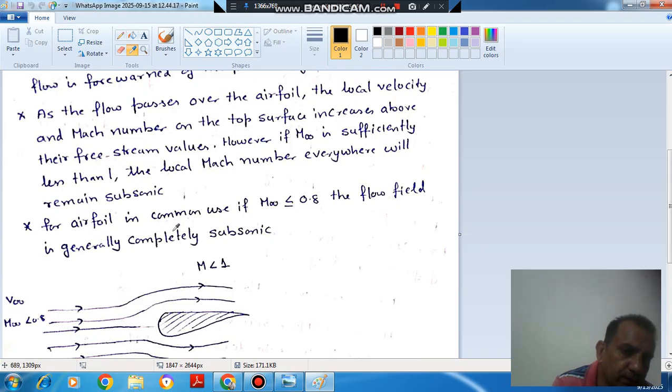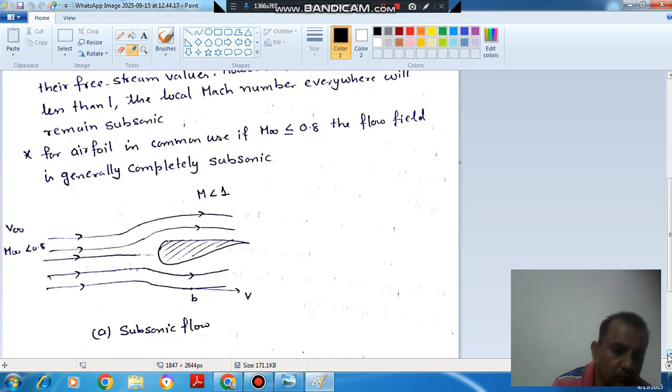For airfoils in common use, if M infinity is less than or equal to 0.8, the flow field is generally completely subsonic. So if this Mach number is less than or equal to 0.8, then the Mach number here will not go up to 1. So this flow can be considered as subsonic flow or the subsonic flow region. So this is your velocity and these are the streamlines.